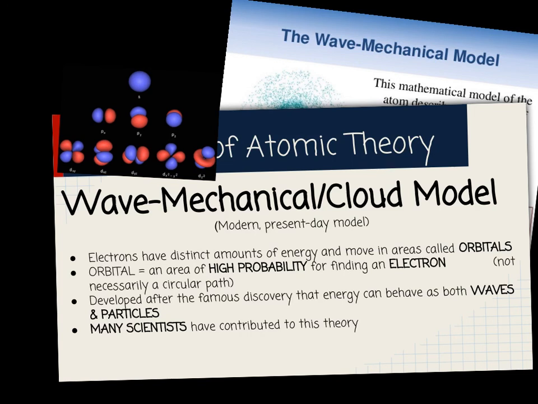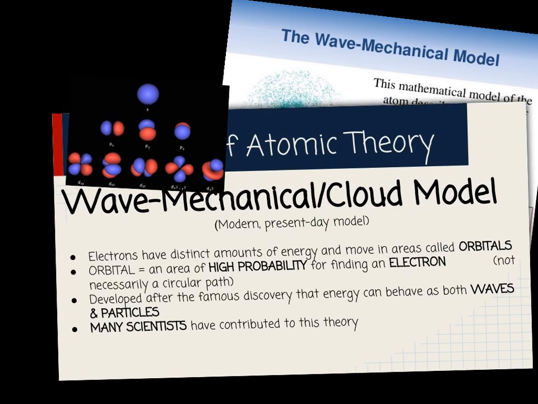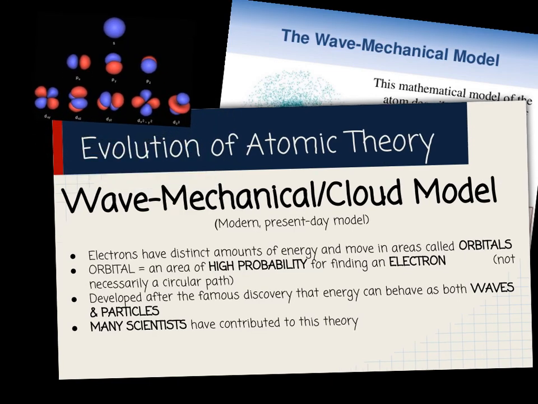We just have to know how the evolution of the atom progressed from Dalton, who said they were hard, indivisible spheres, which we know is not true, through J.J. Thomson and his discovery of the electron with the cathode ray tube, and then we had Ernest Rutherford, who did the gold foil experiment, who told us that the atom was mostly empty space, but it had a hard, dense, positively charged nucleus.